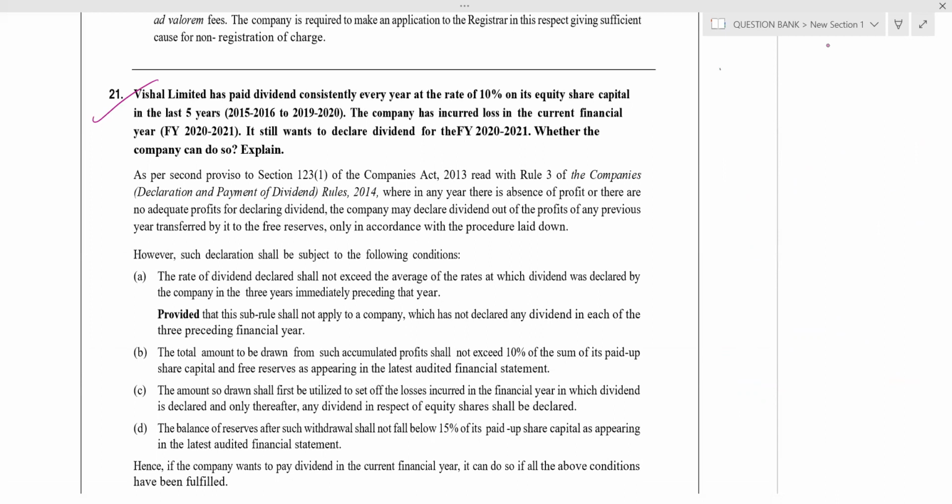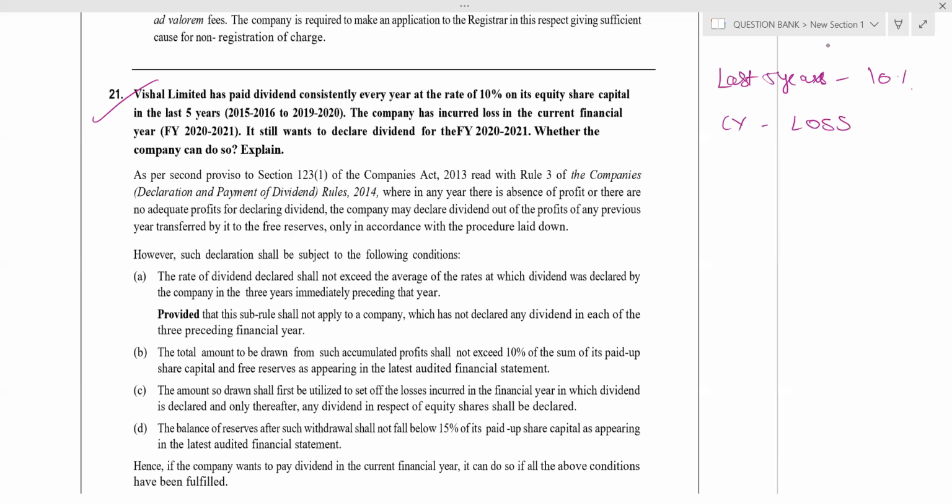What they are telling: for the last 5 years, they declared dividend at a rate of 10%. In the current year, they incurred loss. That is insufficient profit. Can the company still declare dividend? Answer is yes. How? Provided it satisfies the following 3 conditions.